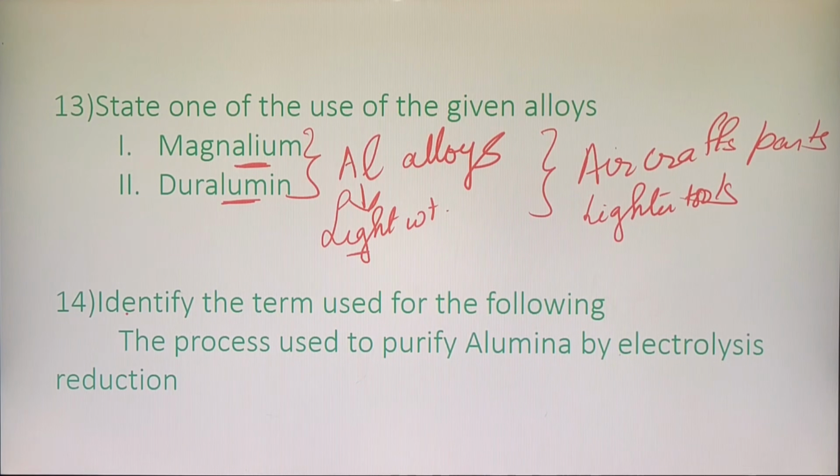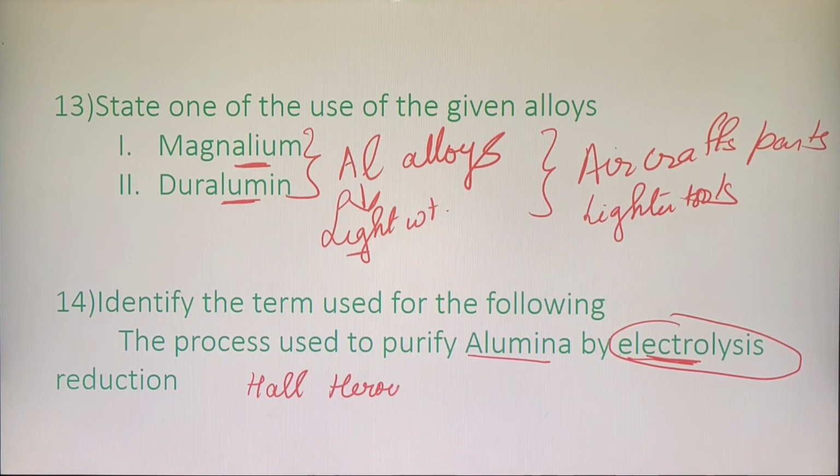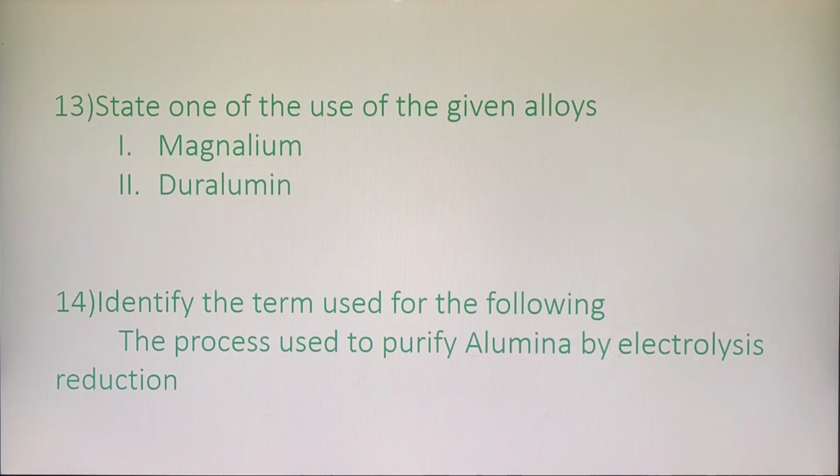Next question. Identify the term used for the following. The process used to purify alumina by electrolysis. So whenever you hear alumina and electrolysis together, what is the name of the process, children? It is called the Hall-Heroult process. It is named after the scientist.